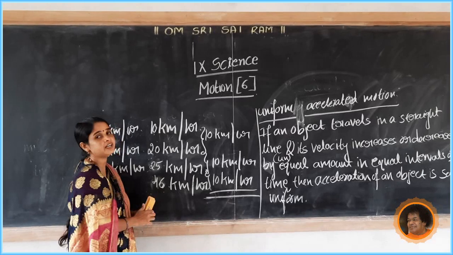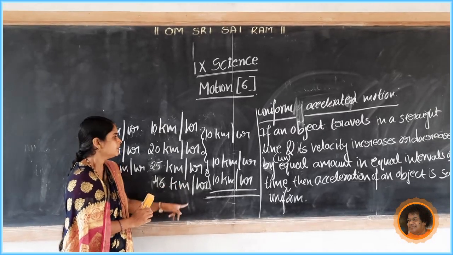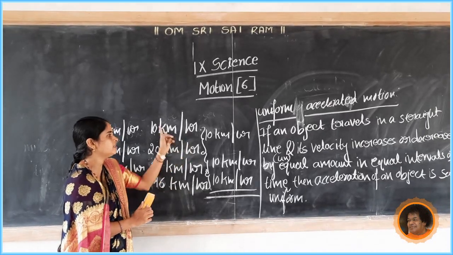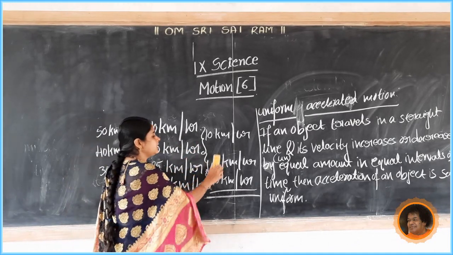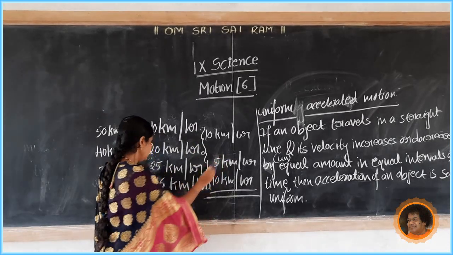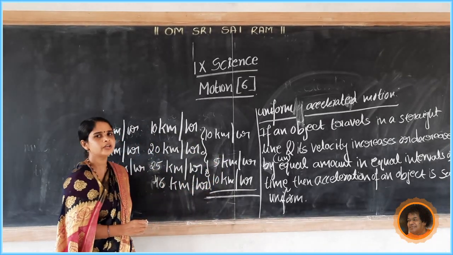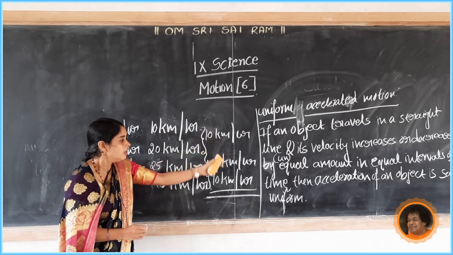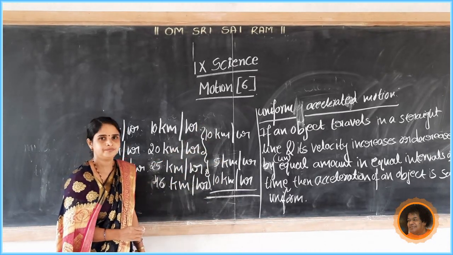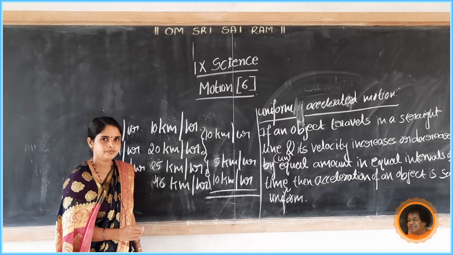In the next minute, its velocity is 46 km per hour. See the difference: 20 minus 10 is 10, 25 minus 20 is 5 km per hour, then 46 minus 25. See, the difference is not the same, unequal amount.